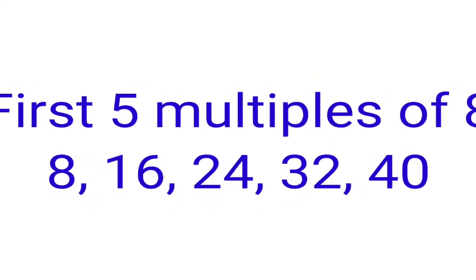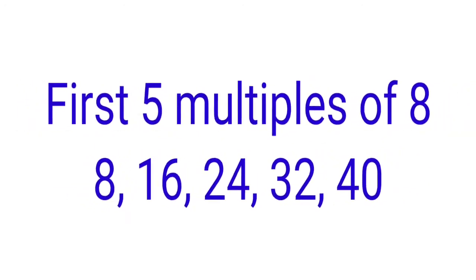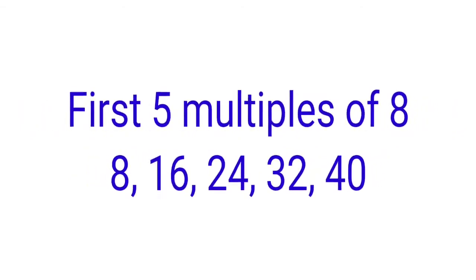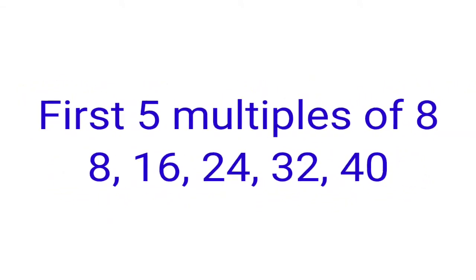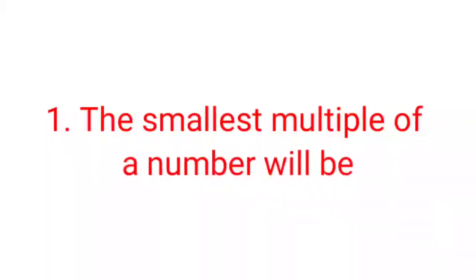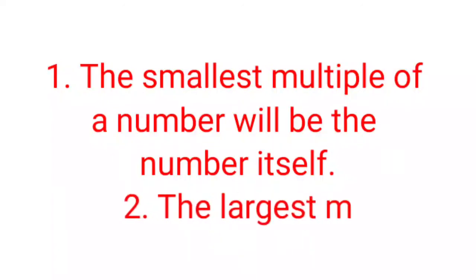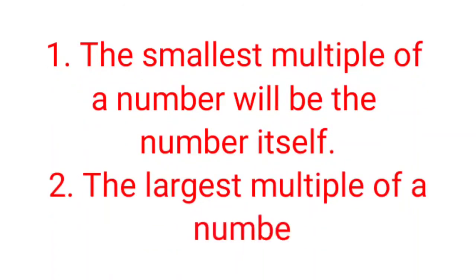Now if you have to say the first 5 multiples of 8, then you can say 8 1 is 8, 8 2 is 16, 8 3 is 24, 8 4 is 32 and 8 5 is 40. It means the smallest multiple of a number will be the number itself.